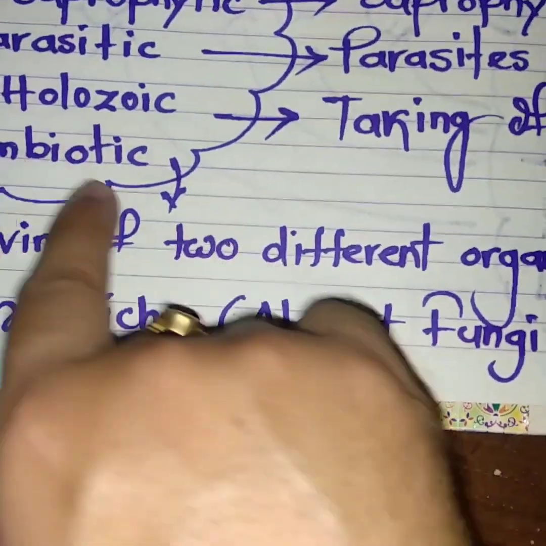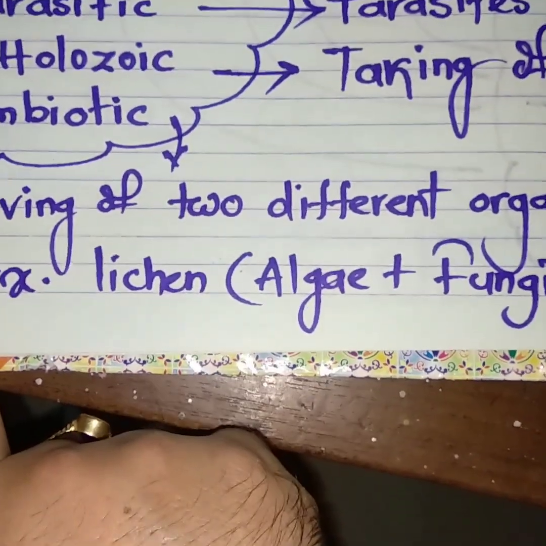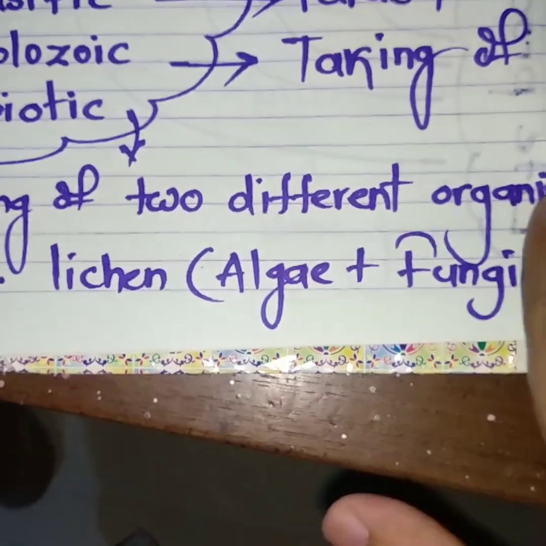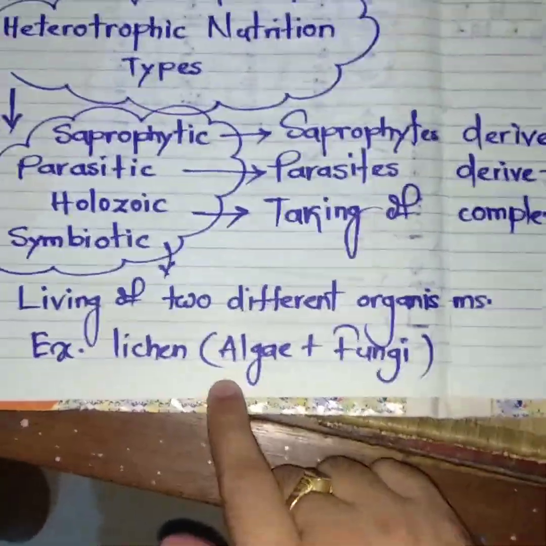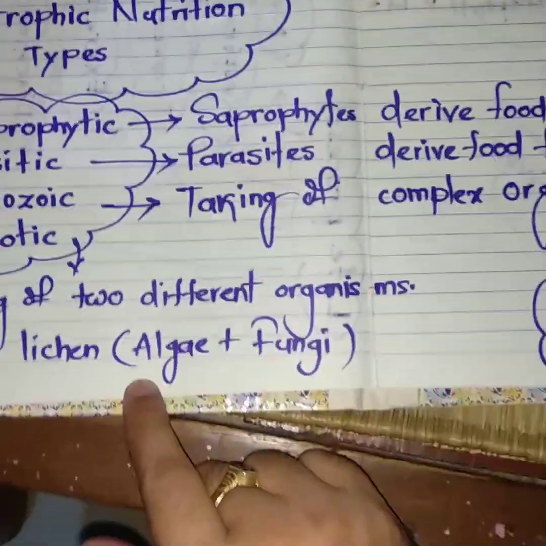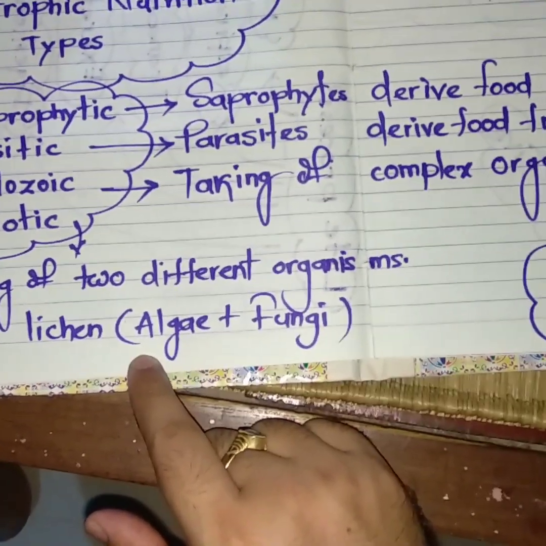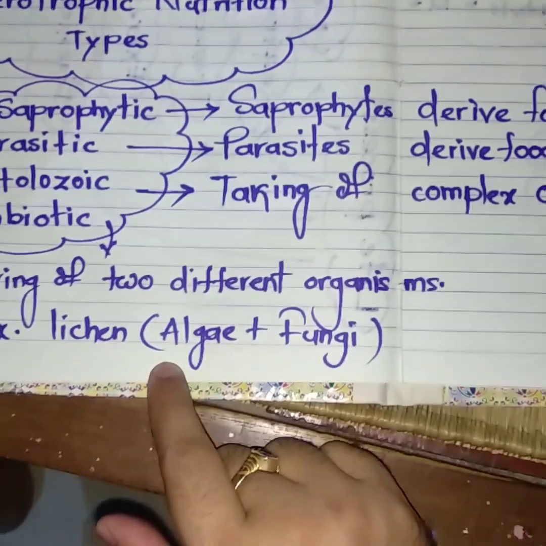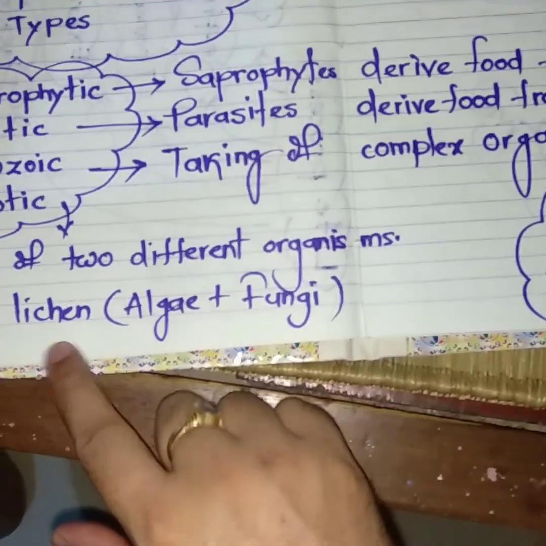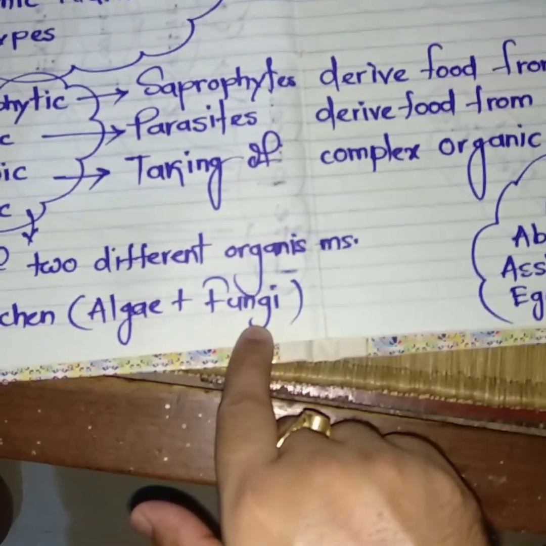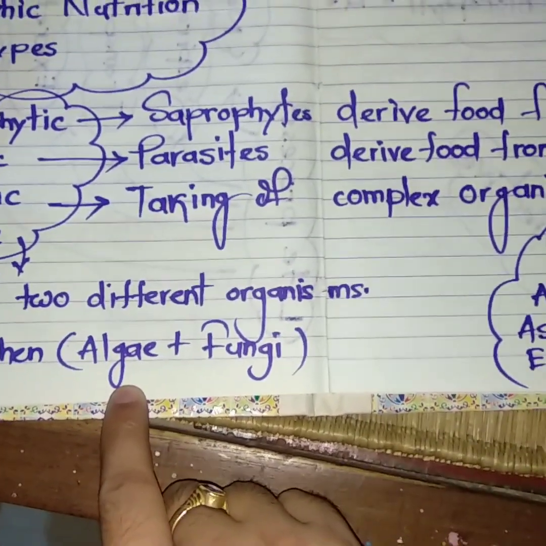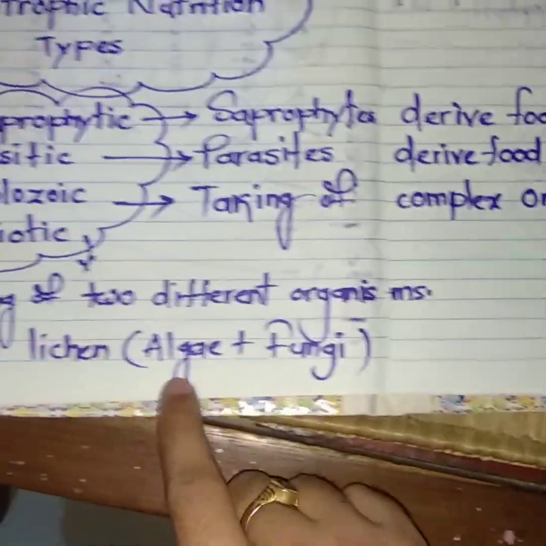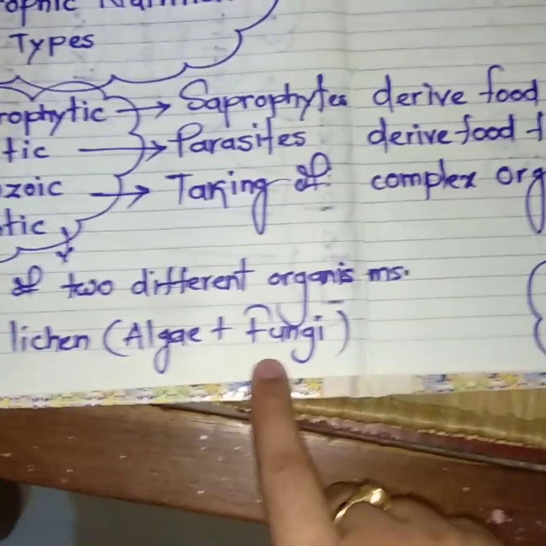Then the symbiotic mode of nutrition. In this type of nutrition, two different organisms depend upon each other for food and shelter. That type of nutritional mode is known as the symbiotic mode of nutrition. In the case of lichen, you will see that both algae and fungi live together, where fungi provide shelter and algae can synthesize food. So that is called the symbiotic mode of nutrition. Clear?